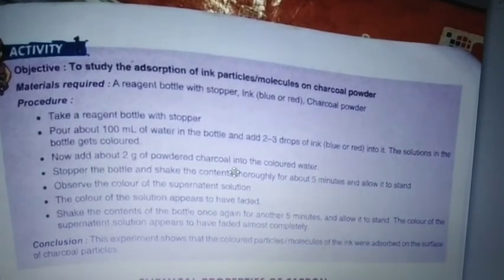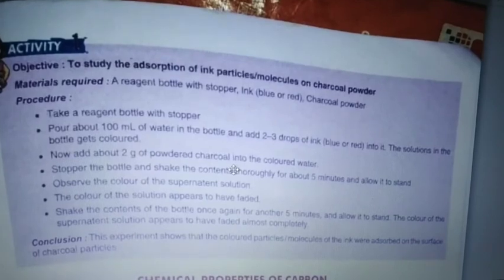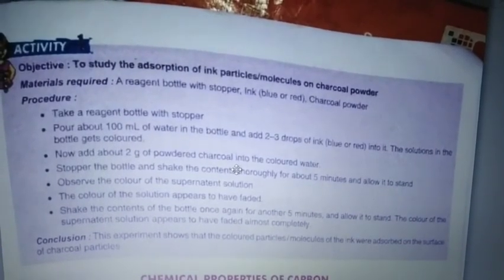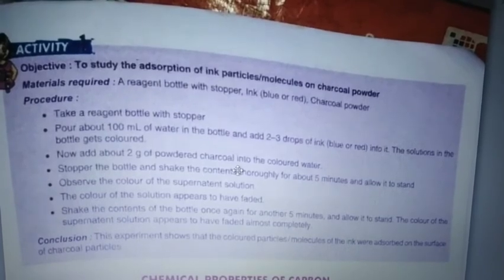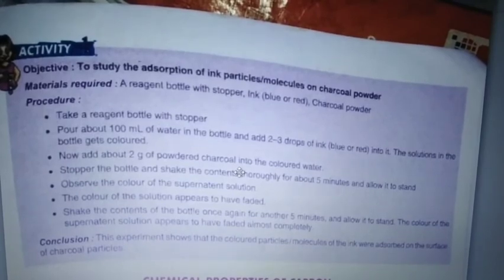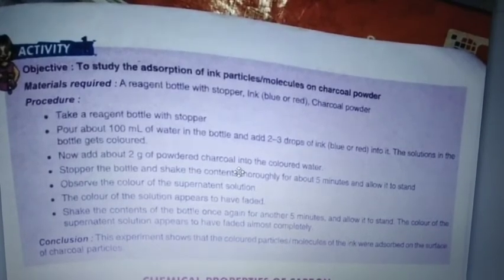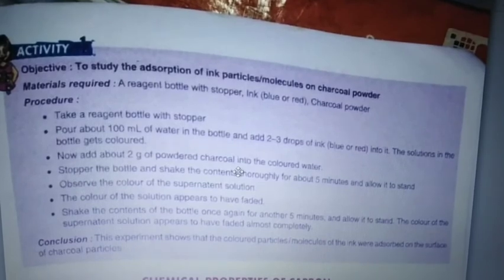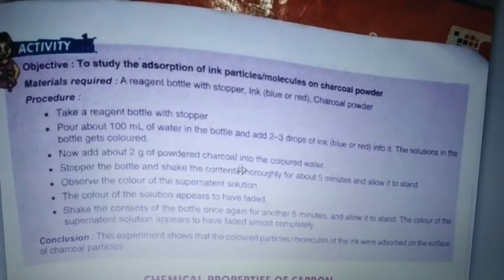The conclusion is that the colored molecules of the ink were adsorbed on the surface of the charcoal particles. Adsorbed, not absorbed. Adsorbed means it takes the color from the solution and sticks it onto the surface of the charcoal powder. So this is all about adsorption.